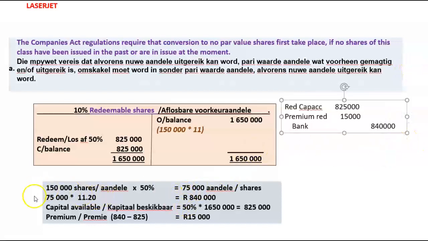So then we've worked it out. 75,000 shares is 50% times R11.20 equals 840,000. So there you can see 840,000 Rand. Now that premium account is lying in our books at a debit. Come year end, I have to do something with that, because that can either be an asset, which it is definitely not. I've paid a premium. There's no future use out of that.